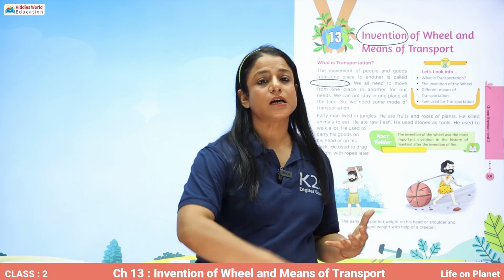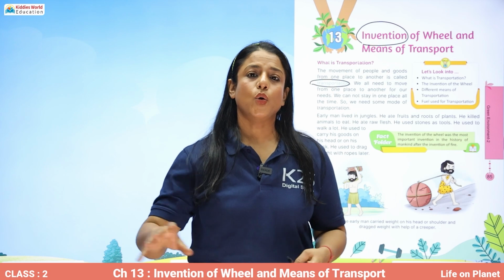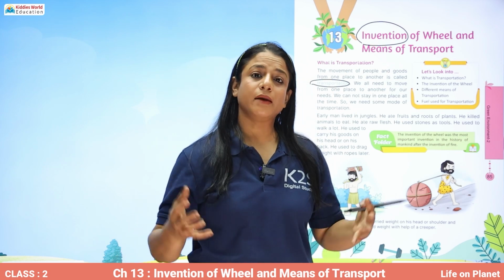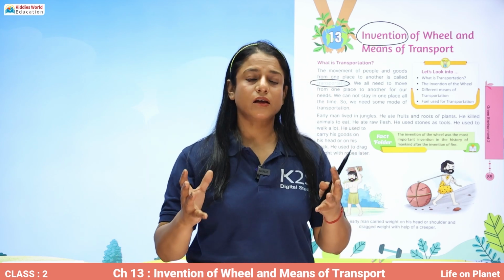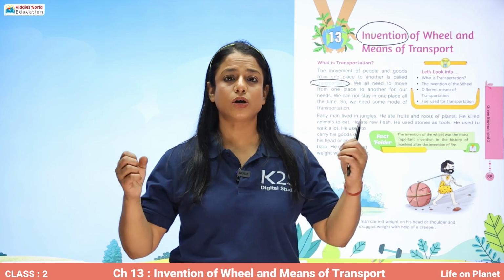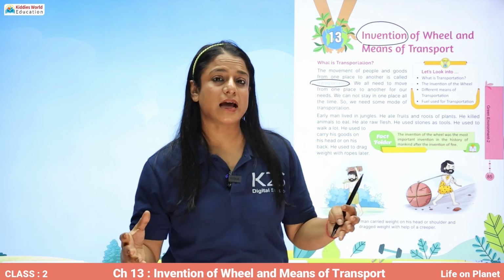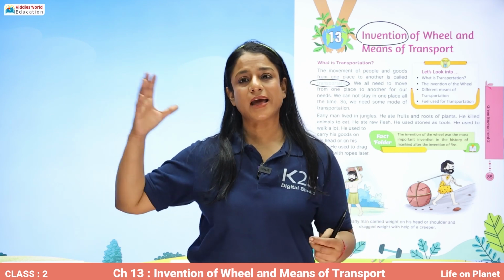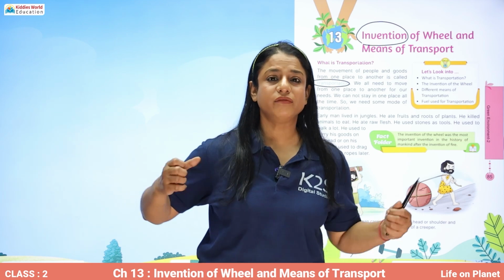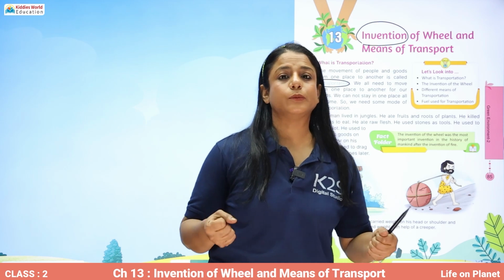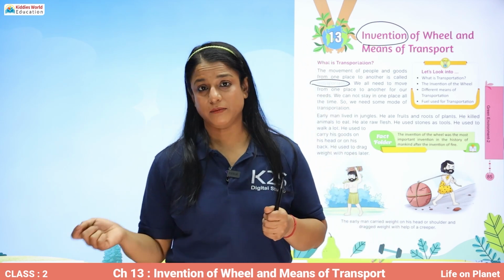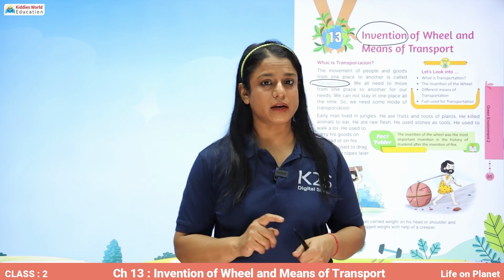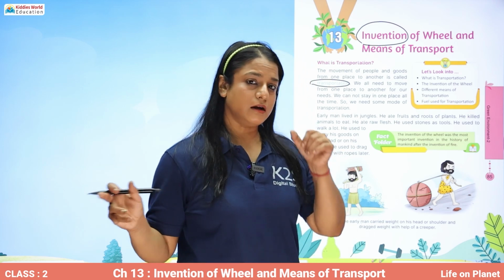We can build a structure over a wheel and then put things in that structure, or we can sit in that structure, and then it can be pulled by an animal, or we can also pull it, and it will require less time. So the wheel was a very, very important invention by man.